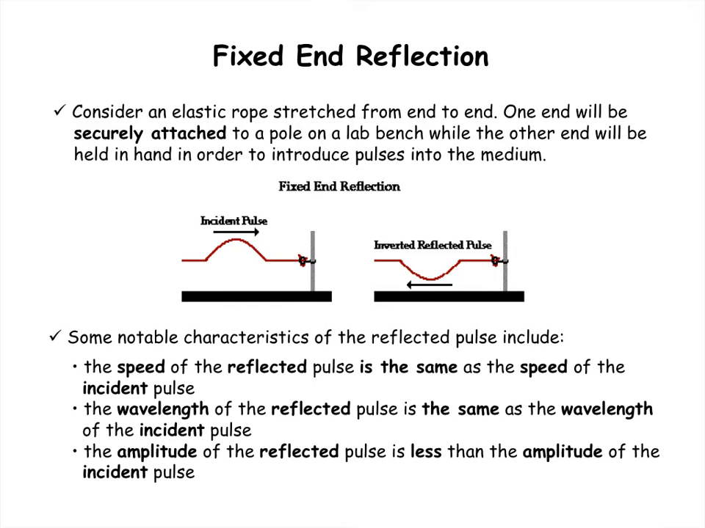Now a few things about this fixed end reflection. In terms of speed, wavelength, and frequency, there is no difference between the reflected pulse and the incident pulse. They're the same. The speed's the same because it's going through the same rope. The frequency is the same because it's set by the source. The wavelength is the same because v is equal to f lambda. The only thing that's different is the amplitude. There's a little bit of energy absorption at the boundary, and so when the pulse reflects back, usually it's with a lower amplitude.